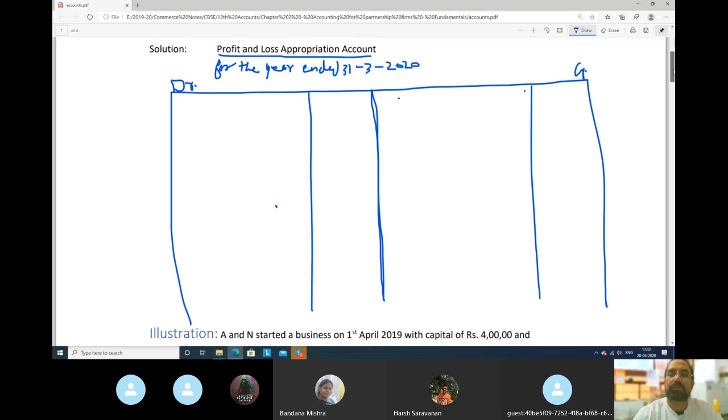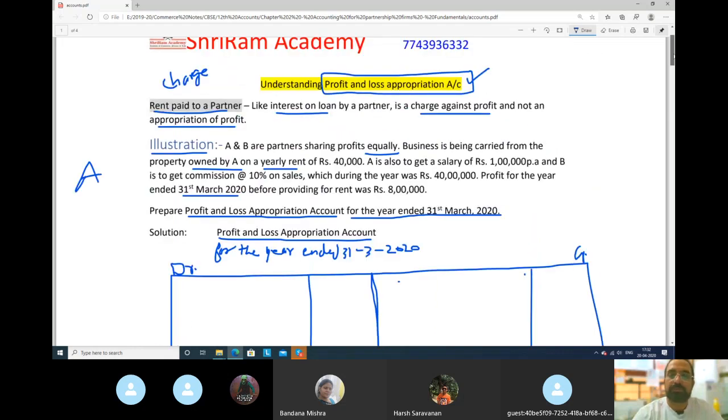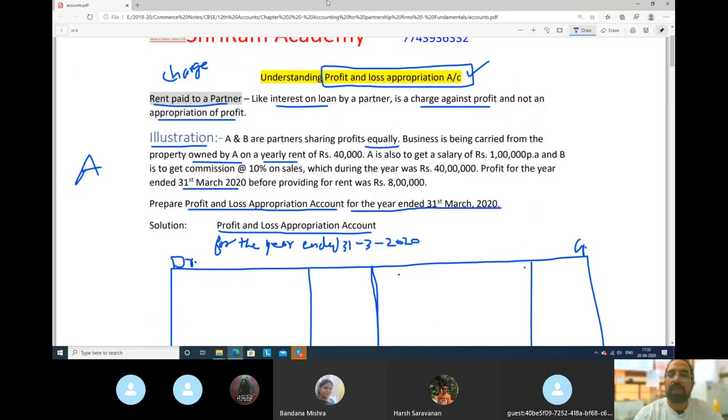Okay, guys. First thing, how much profit we have in hand? We have 8 lakh rupees profit. Profit for the year ended 31st March 2020 before providing for the rent. See, try to understand. The profit we made on 31st March 2020, he is saying, is 8 lakh rupees.